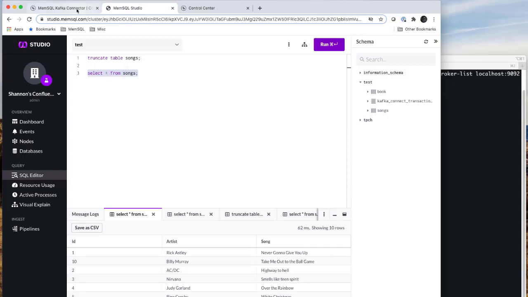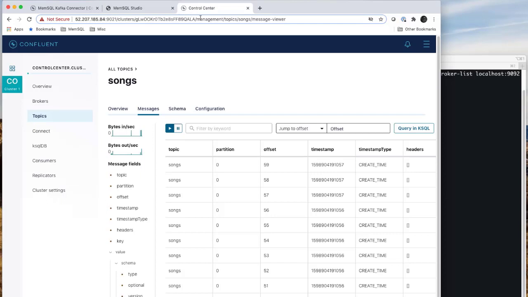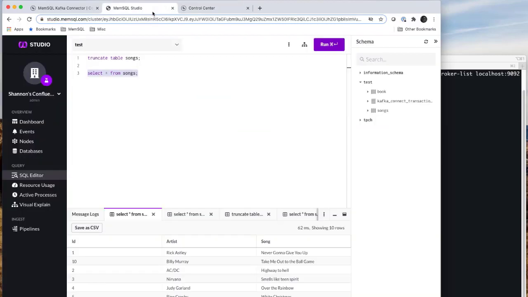But in a few easy steps, we've managed to install the MemSQL Kafka connector for Confluent. We've defined a MemSQL connector in the Confluent Control Center, connected it to a topic and to a MemSQL endpoint, thrown 10 songs out onto Kafka. The connector has picked them up and landed them in MemSQL. And it's that easy to integrate Confluent with your MemSQL cluster.